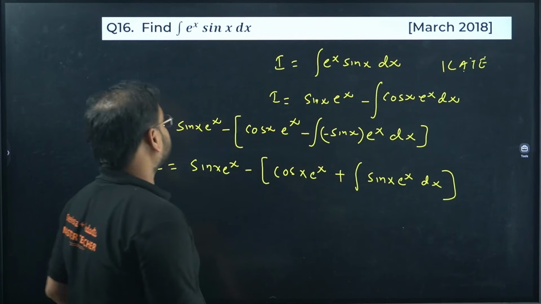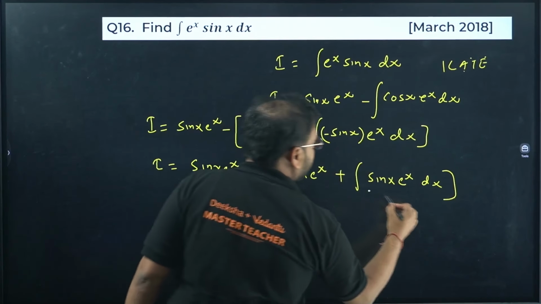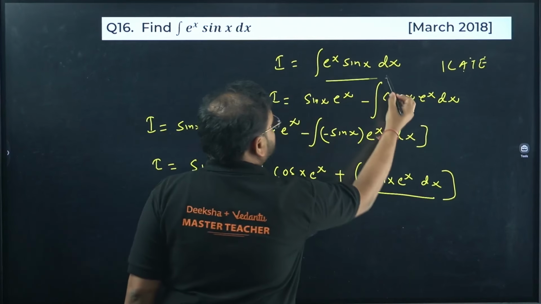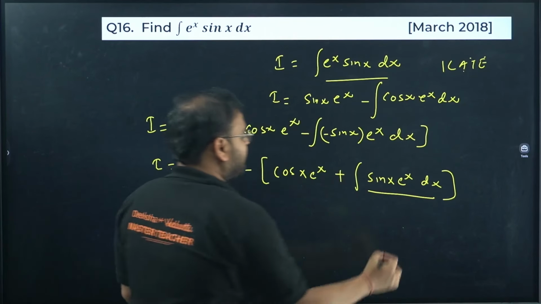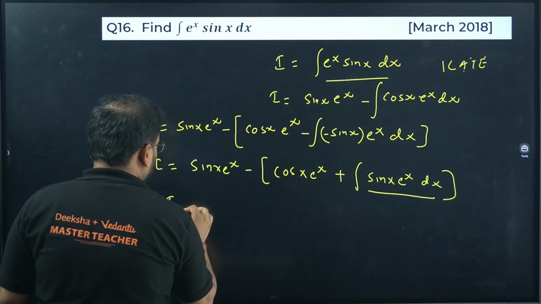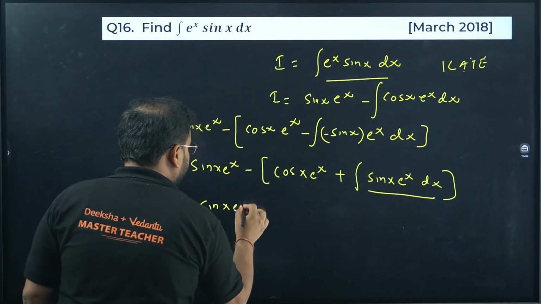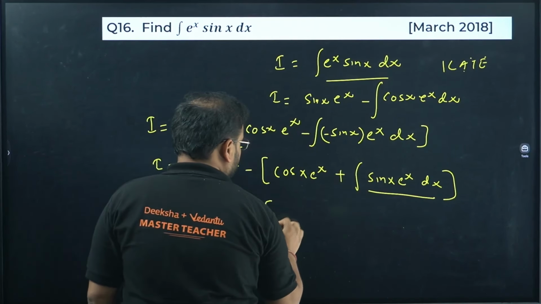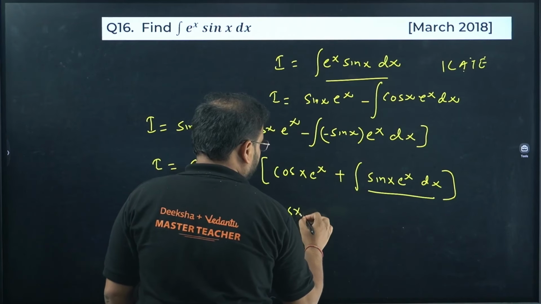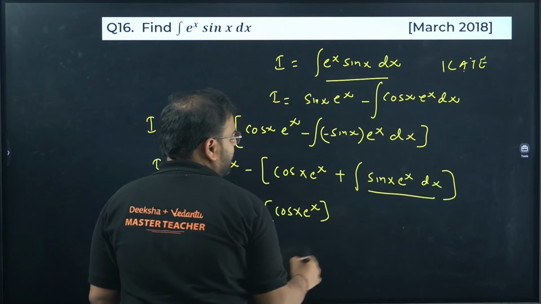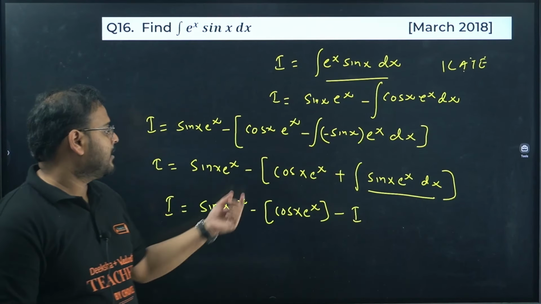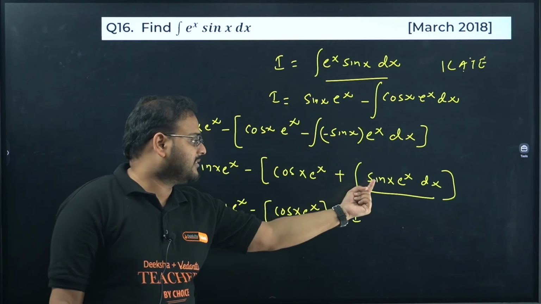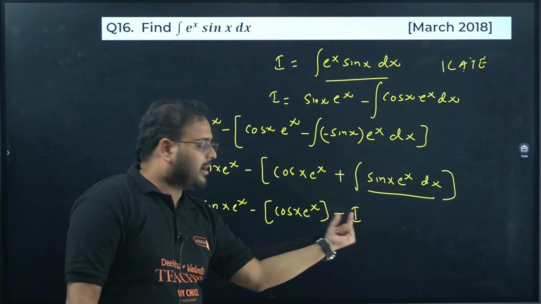Check carefully, this and this is same. Sin x e power x dx, sin x e power x dx. I can replace this with I then. So I'll get I equals to sin x e power x minus cos of x e power x, and this will be minus I. Please check. Expand it. Minus this and minus this. It will become I, so minus I.